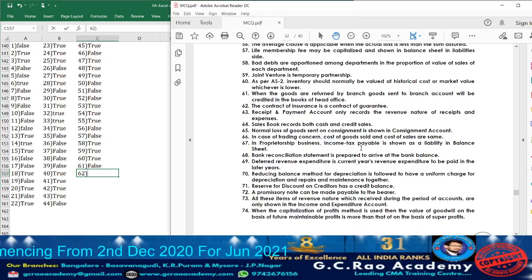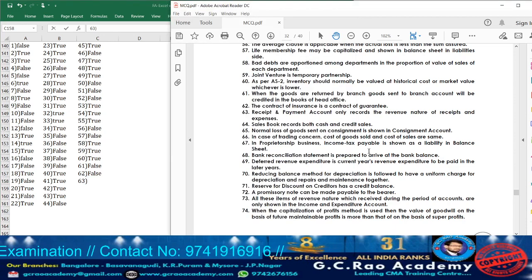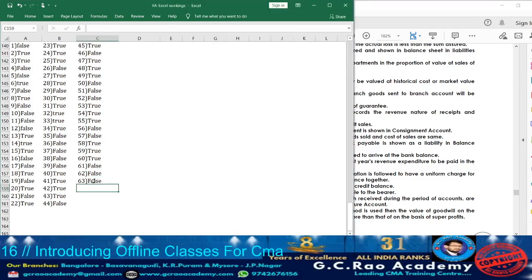Now moving on to statement 62. What they are telling? The contract of insurance is a contract of guarantee. False. It is a contract of indemnity. So accordingly, it will be false. Next, statement 63. What they are telling? Receipts and payments account only records the revenue nature of receipts and expenses. False. It is going to record both revenue items as well as capital items. So accordingly, statement 63, whatever they have given, it is false. Now let us move on to statement 64.